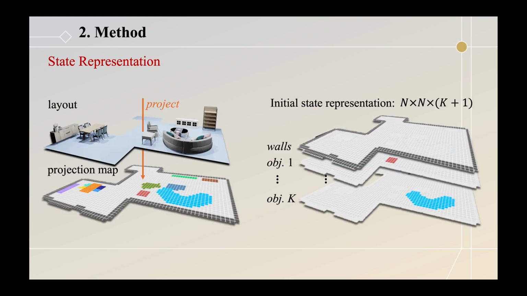For the representation, we project the layout into 2D and discretize it into an n-by-n resolution grid. We use separate maps to represent each object and impassable areas, like walls.